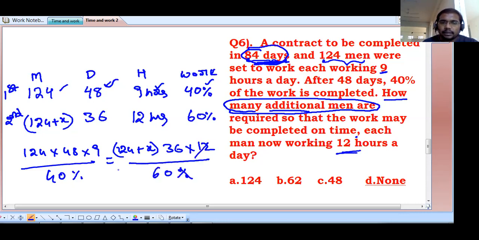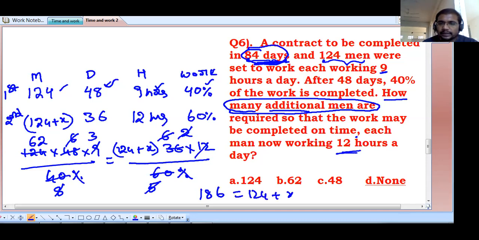Percentage cancel here. 12 cancel here 5 times. 5 cancel here 8 times. 8 cancel here 6 times. 6 cancel here 6 times. 3 2 times. 3 3 times. Again 2 cancel, 62 times. 62 into 3, 186 is equal to 124 plus x. The next value you can find out easily.